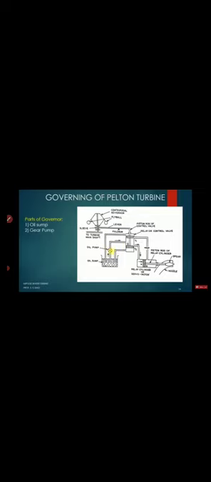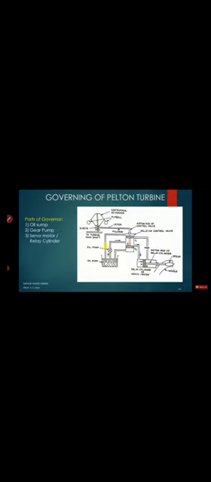This particular oil pump is nothing but a gear pump. The name is given gear pump because we are going to use gears in it. That's why it is called a gear pump. The function of the gear pump is to suck oil from the oil sump and provide it to the further system. Next, servo motor or relay cylinder.